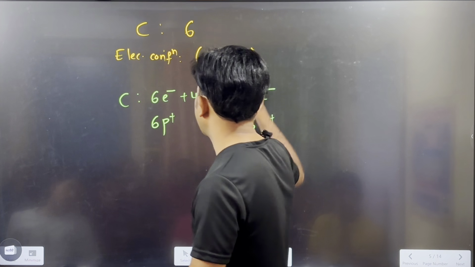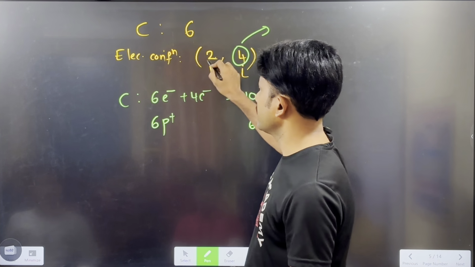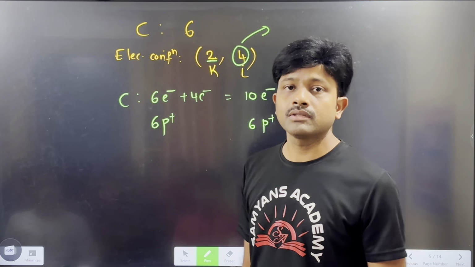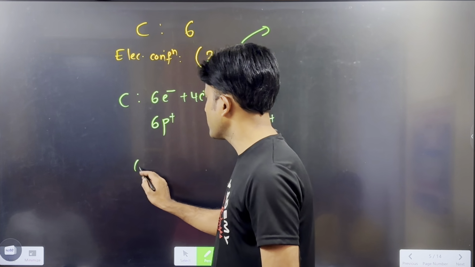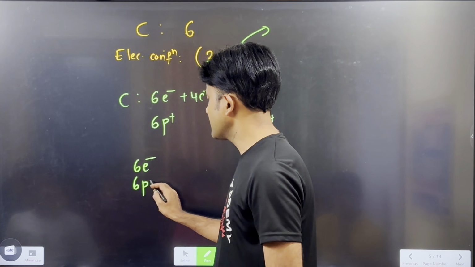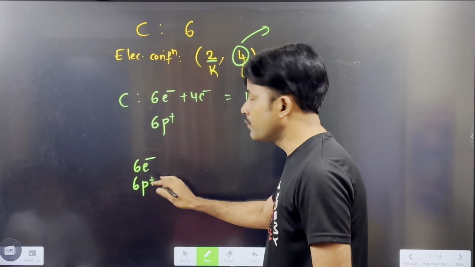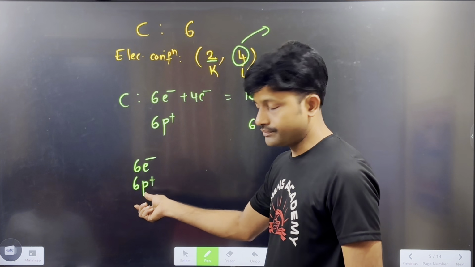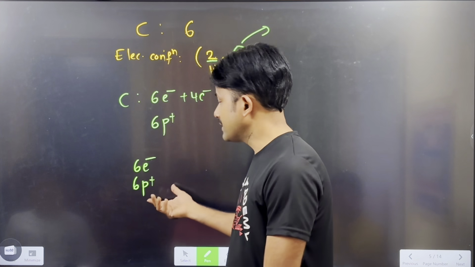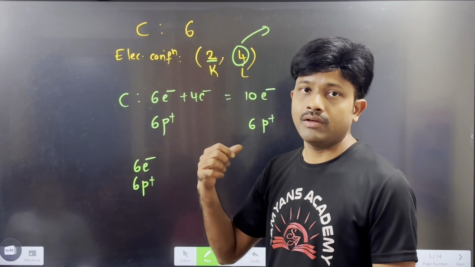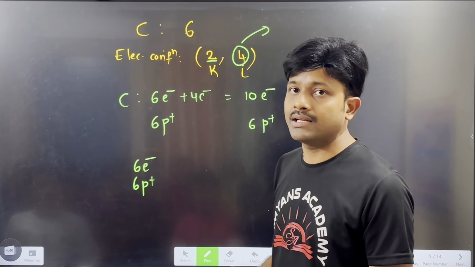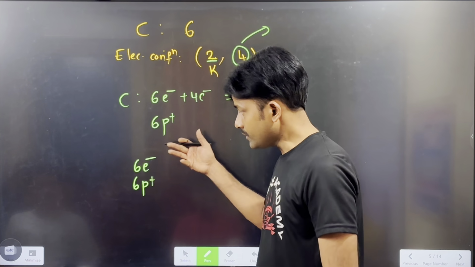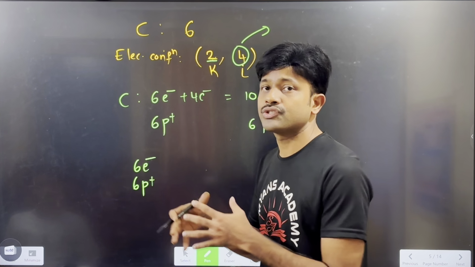And one more thing, if carbon loses the 4 electrons, it will acquire the stable configuration of neon. But why does carbon not lose the 4 electrons? Because carbon has how many protons? 6 electrons and 6 protons. If you remove 4 electrons, the force of attraction from the protons is very strong. For this we have to use more energy, very high energy. This is not possible. Why? Because these 6 protons hold these 6 electrons very strongly.